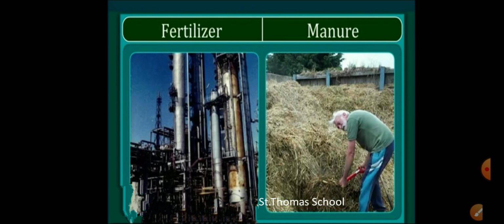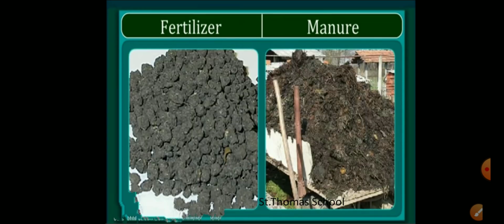In manure, you can see manure is a natural substance obtained by the decomposition of cattle dung and plant residues. Right? And here fertilizer is a man-made inorganic salt.